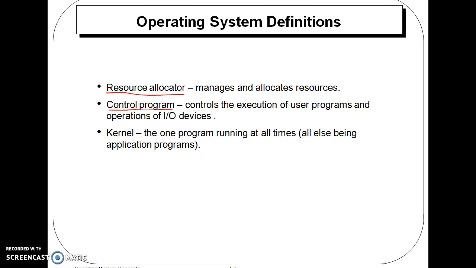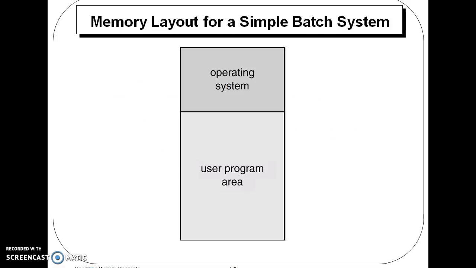Whatever data the user inputs, whatever output the user gets, everything is controlled by the operating system. And the last one is the kernel program. Basically, this is the program which runs at all times. When the application programs are running, the kernel is always running in the backend. So these are some definitions of the operating system: it works as a resource allocator, acts as a control program, as a kernel, etc.